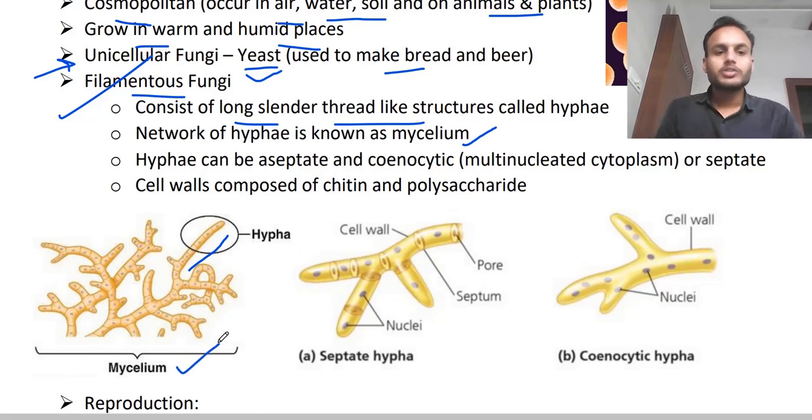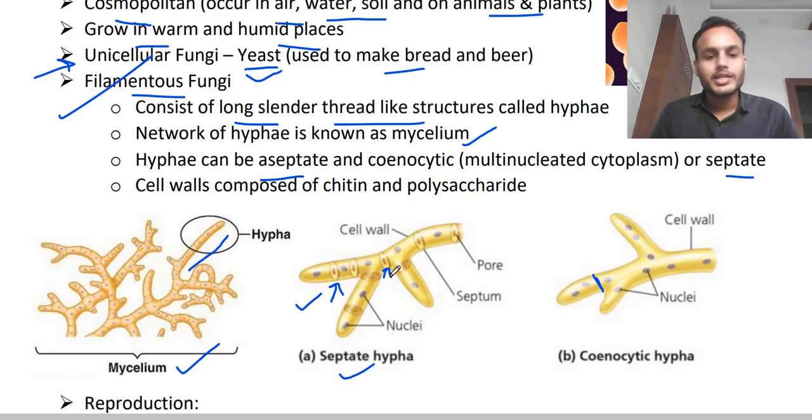Clear? So these hyphae can be aseptate or septate. What does that mean? Aseptate means they do not have septa in between. Septa means partition. But septate hyphae means there are septa present in between. So here you can see in the septate hyphae there are septa present.